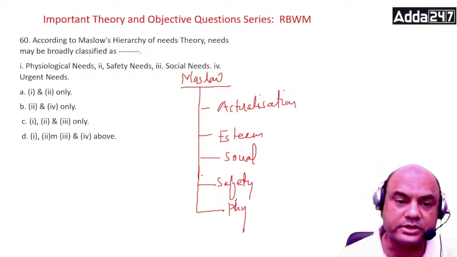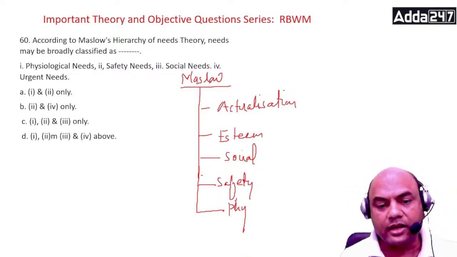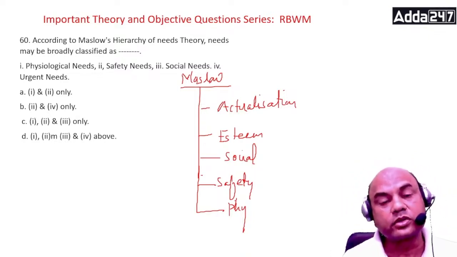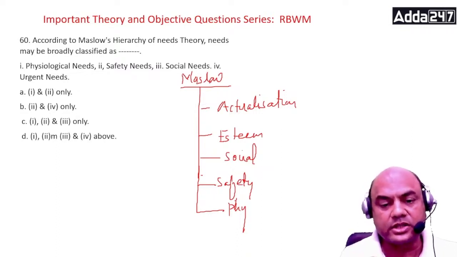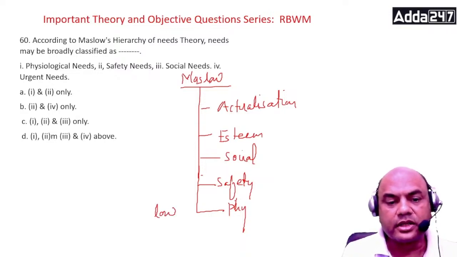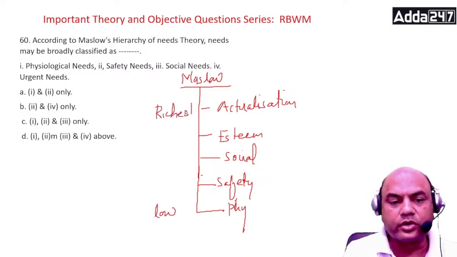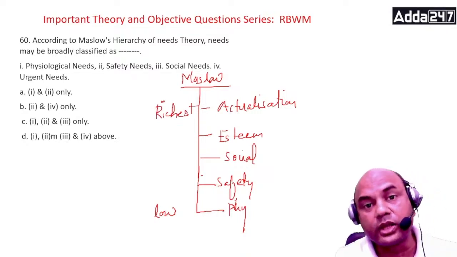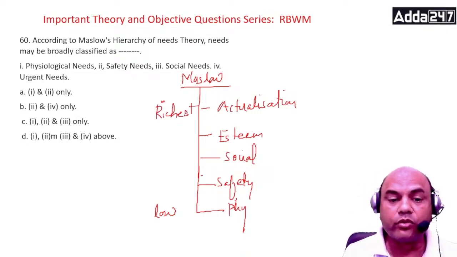And what is the use of Maslow's hierarchy? This hierarchy is used for selling the right products to the right customer. Physiological is always the lowest person, lowest daily earner. This is the richest person. So suppose you want to sell insurance of 2 lakh premium, whom will you sell? Just type in the comment section.